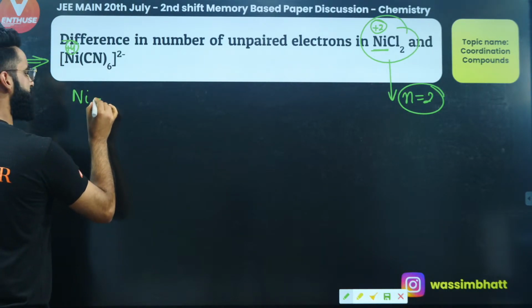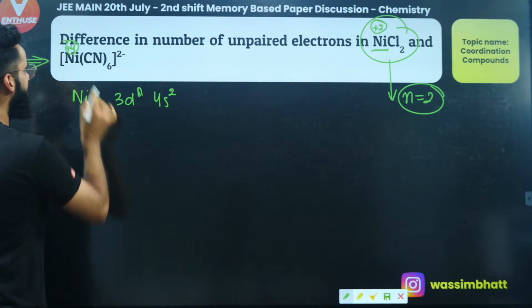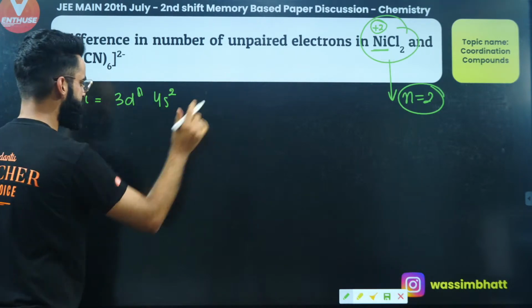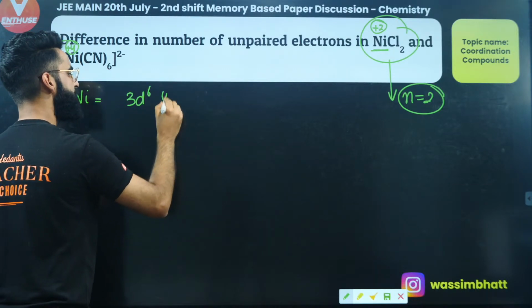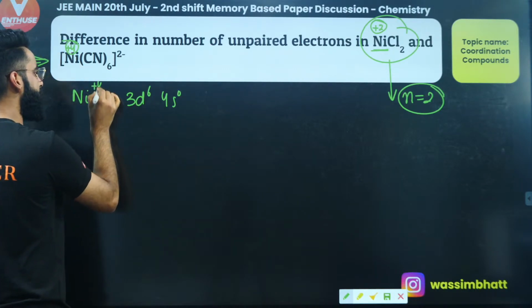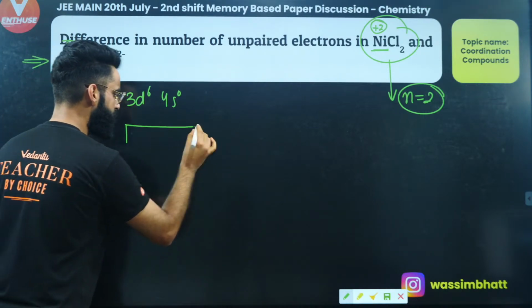Nickel has the configuration 3d8 4s2. Now it's in the +4 oxidation state, so take 4 electrons out, so it's going to be 3d6 4s0. So Ni+4 will have the outermost configuration 3d6 4s0. Now we will have a look properly over here.